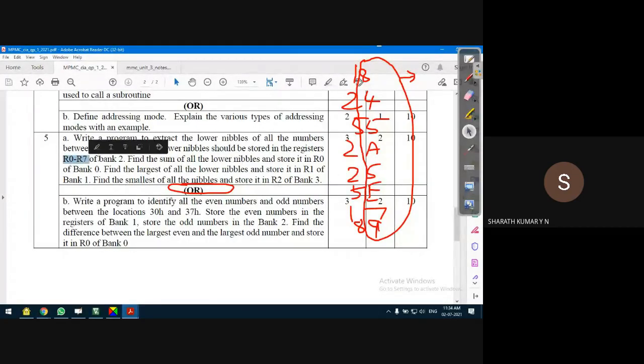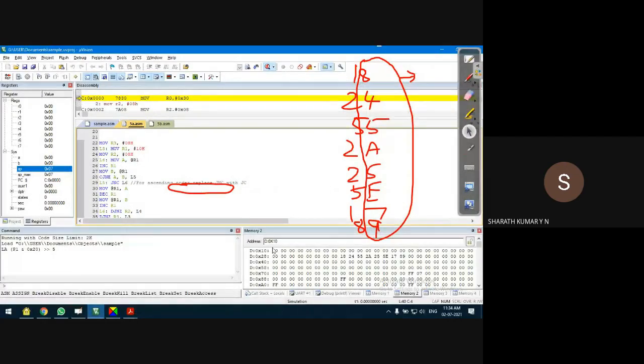R0 to R7 of bank 2 start from the location 10H. Let us run the program. I'll press F11 on my keyboard. You can observe the memory location starting from 30H, as well as the location starting from 10H.